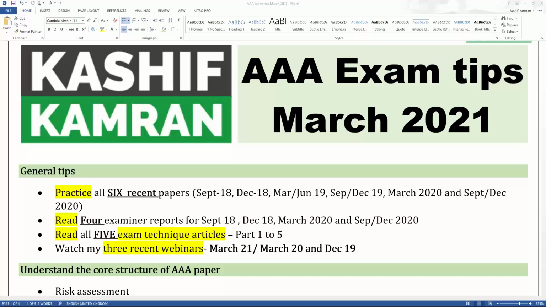And please ensure that you don't get distracted with loads and loads of information that at times you get on the WhatsApp group, where students keep posting materials from different institutes and different tutors or different platforms. That becomes a load of knowledge, and the load of knowledge normally distracts you from the core part of the AAA paper, which is practice. So that is it.